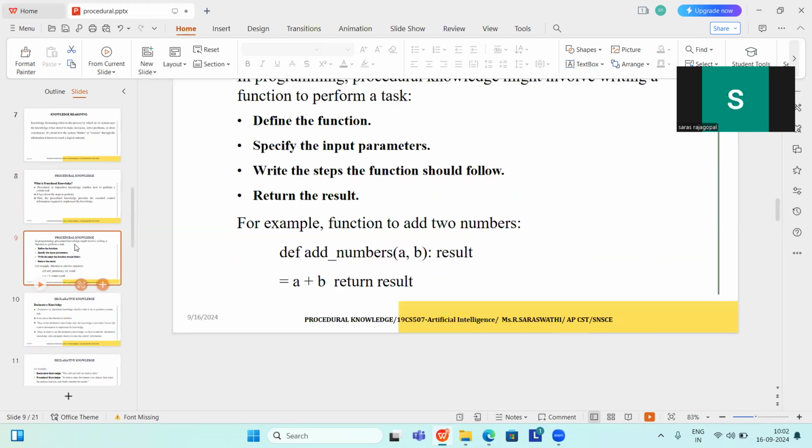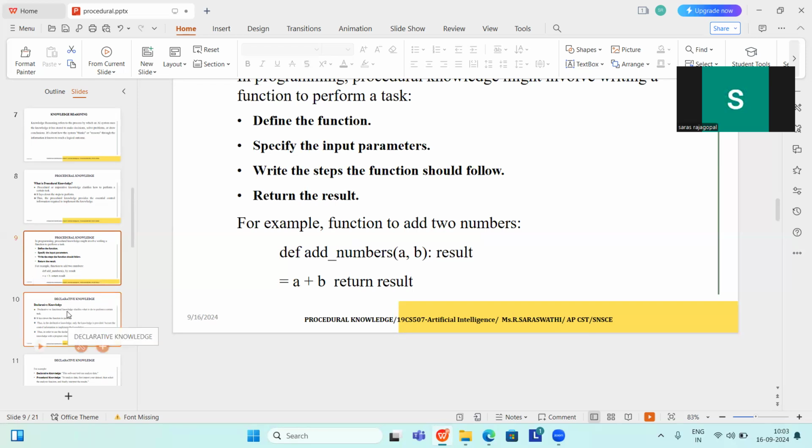This is a condition for procedural knowledge. Procedural knowledge used to solve a task consists of a set of functions. Here, we define the function, specify the input parameters, write the steps to perform the function, and return the result.